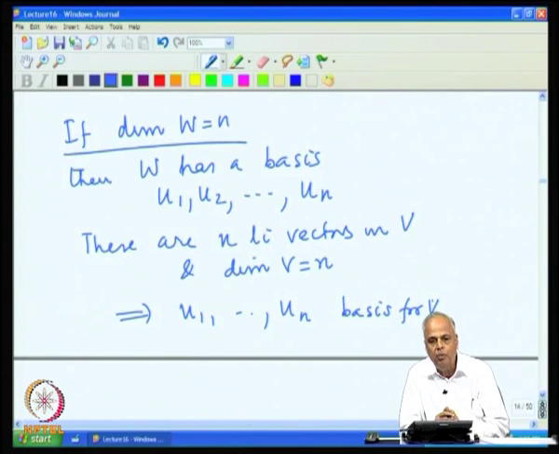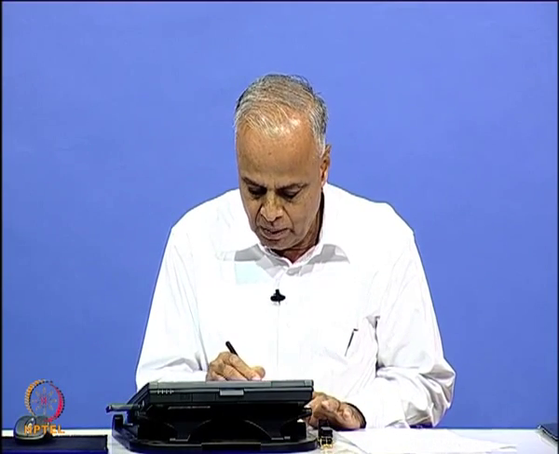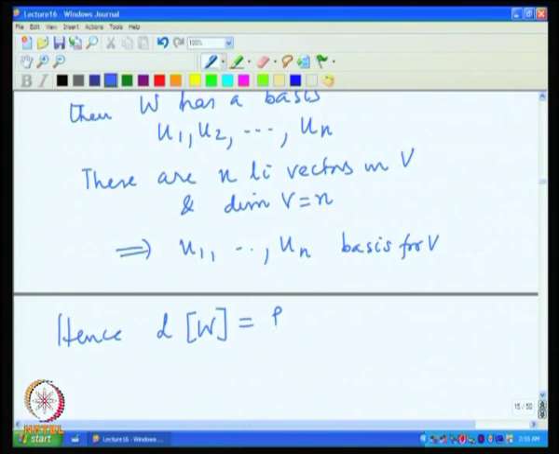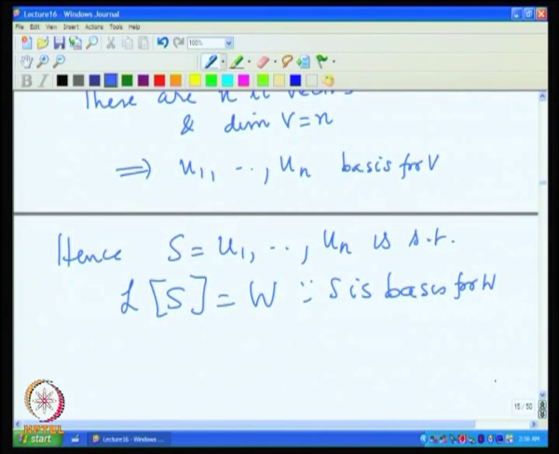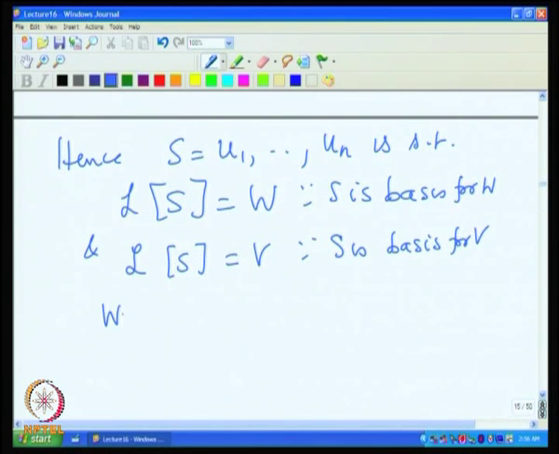Now, on the one hand it is a basis for W and therefore it spans W, on the other hand it is a basis for V and therefore it spans V. So it spans W, it spans V, and since it spans the same, W must be equal to V. Hence, let us call this set S. S equals {u1, u2, ..., un} is such that L(S) is W, because S is a basis for W, and L(S) is V, because S is a basis for V. Comparing the two, we get W equal to V.